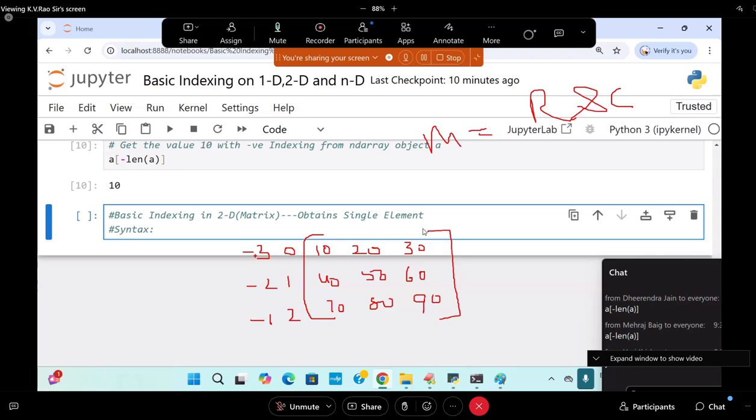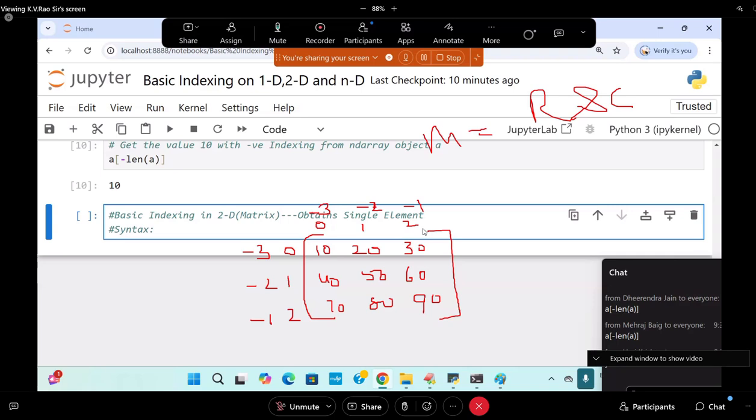Okay now? Take care. Here you say this is called what? Zeroth column, first column, second column. And also having what? Minus 1, minus 2, minus 3. This is the indices mechanism on matrices.